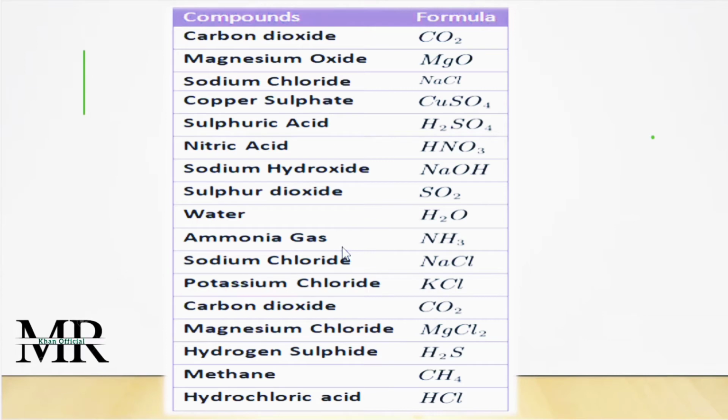You can remember all these chemical formulas, like sulfur dioxide, water, ammonia gas, and sodium chloride. These are actually short names for any chemical or compounds. So you can see these are the formulas.